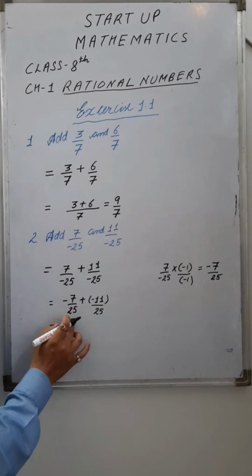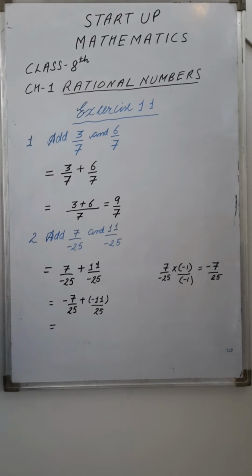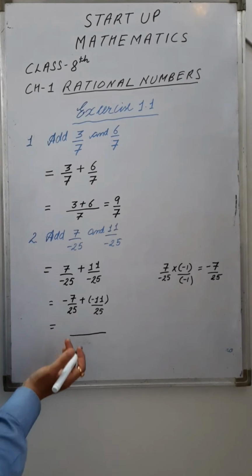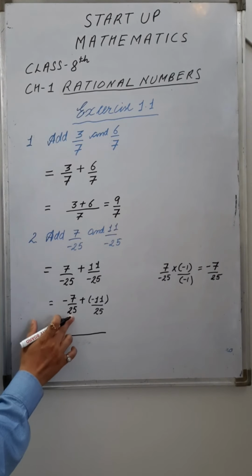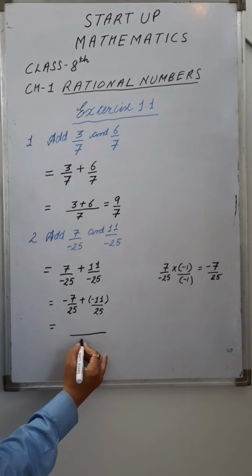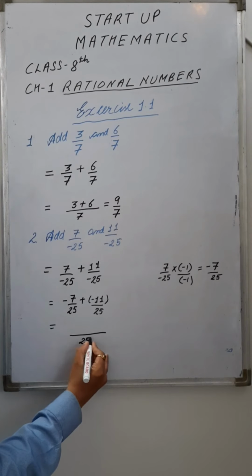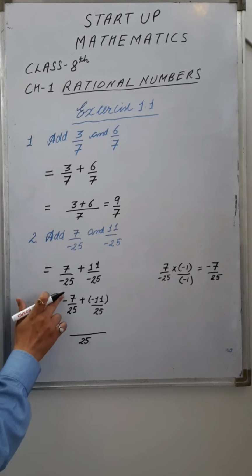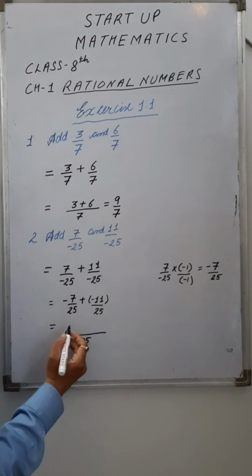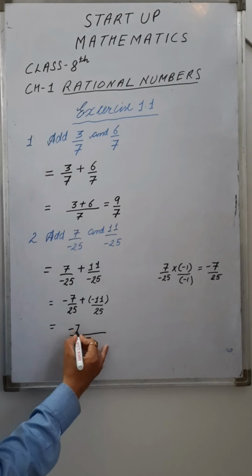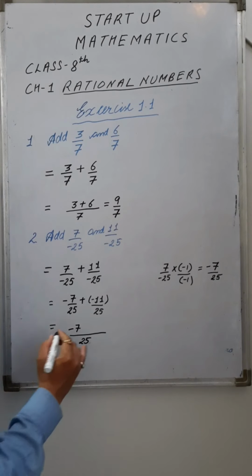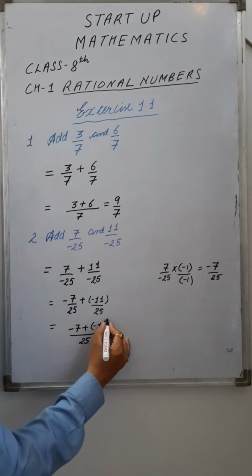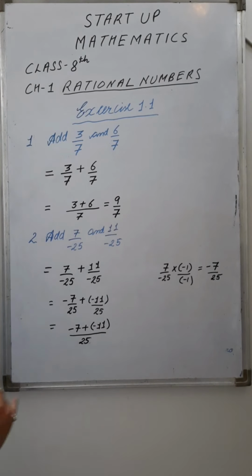Now see here again, both the denominators are same. The LCM of both the denominators is 25, the same number, so 25 as it is, right? And whatever in the numerator of both rational numbers, you can write -7 plus -11, right?